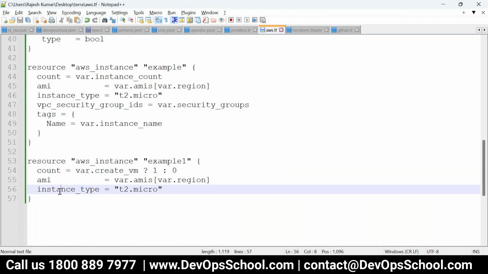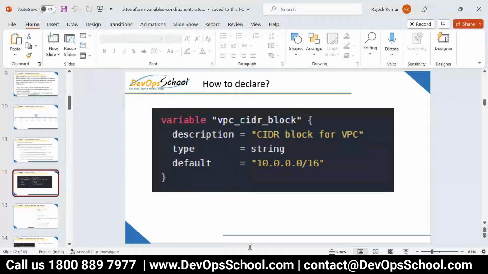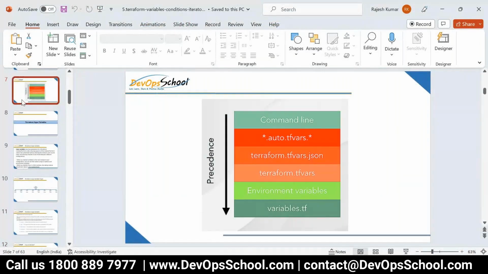Rajesh, we will have this overriding if you have the same count variable, right? If you created another location with another value, will it override? Precedence will be applied. I showed you the precedence. If you use the same variable in multiple places, then this will get applied. No, in the same file, for example, in the .tf file itself, I have two locations, the top and the bottom. Which one will be taken? Oh, okay, same file you are saying, right? Yeah, that will be an error actually. Okay, that will be an error.